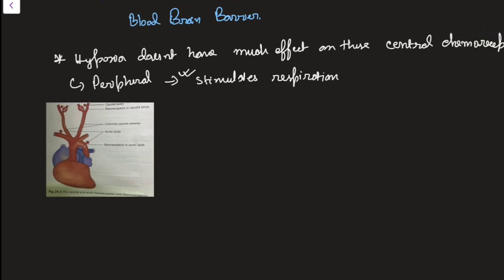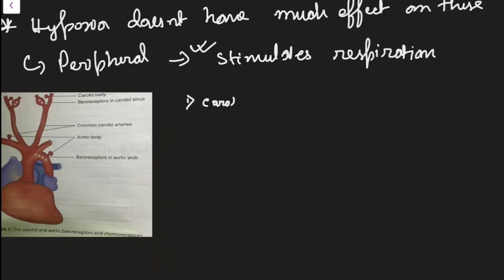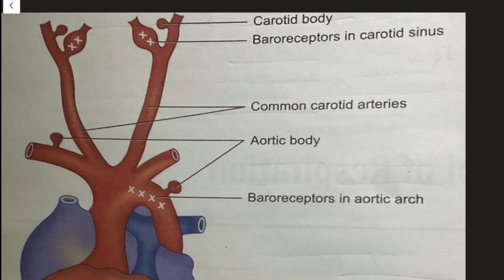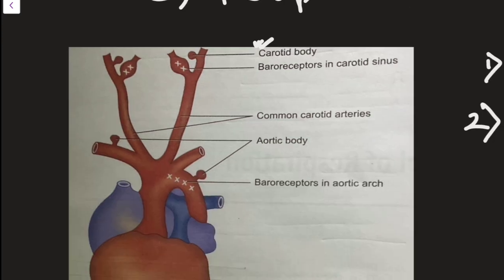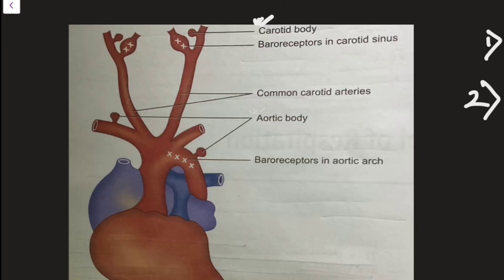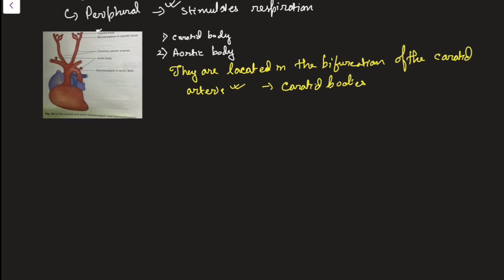Let's start with the peripheral chemoreceptors. The first one is the carotid body and the second one is the aortic body. They are located at the bifurcation of the common carotid arteries, that is here. You can see this is the carotid artery and this one is the aortic body. As you can see, this is for the carotid bodies. Now this carotid body is composed of two types of cells, type 1 and type 2. These type 1 cells are O2 sensitive.